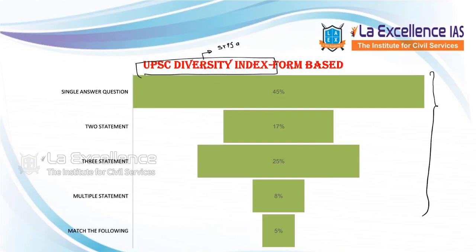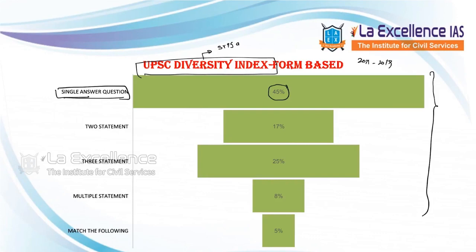Now, almost 45% of the questions from 2011 to 2019, if we observe, are single answer questions. But if you see your question paper, most of the questions are statement based questions. So obviously it is not in the pattern of the UPSC.